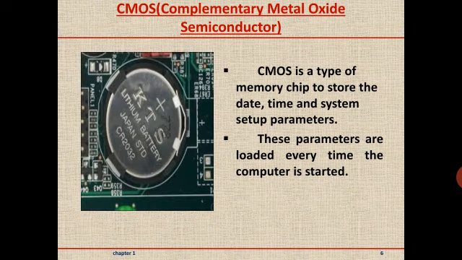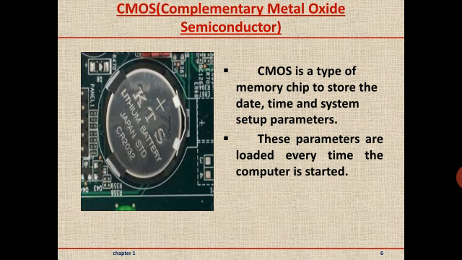Third component on a motherboard is CMOS. CMOS full form is Complementary Metal Oxide Semiconductor. It is a memory chip to store date, time, and system setup parameters.